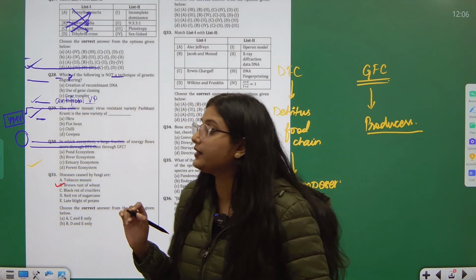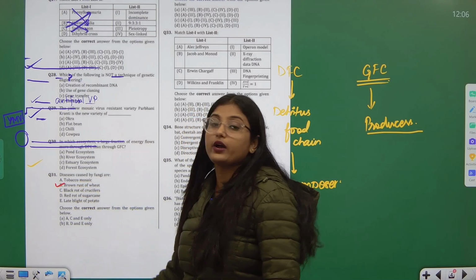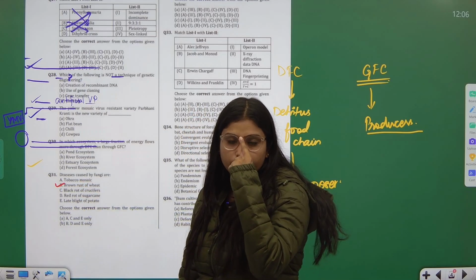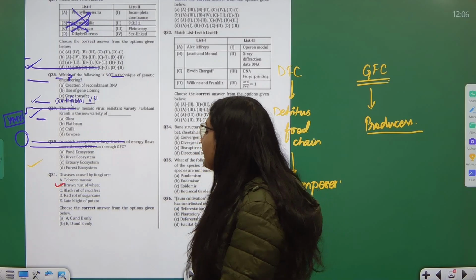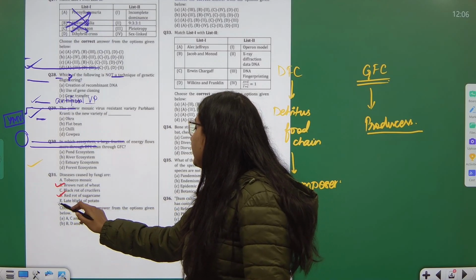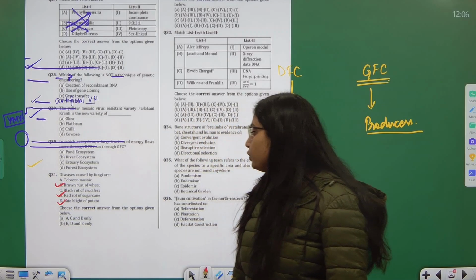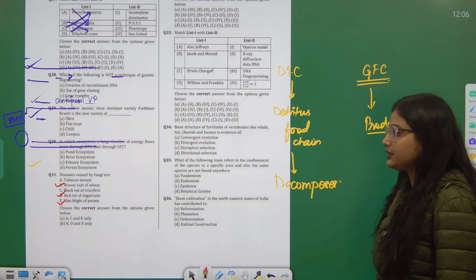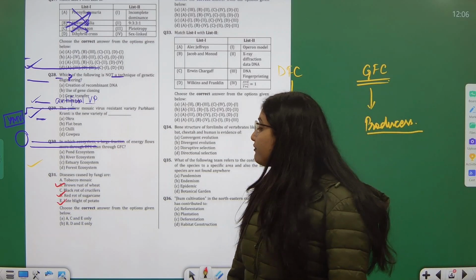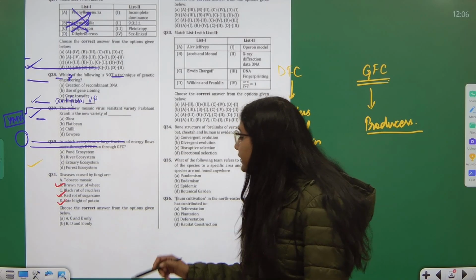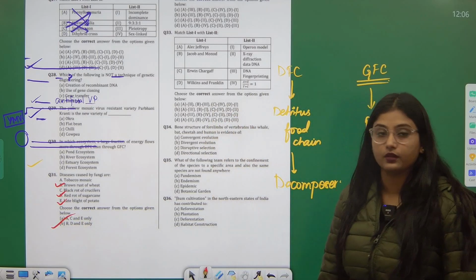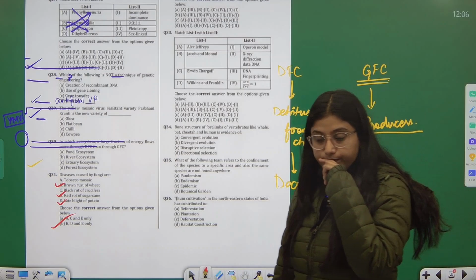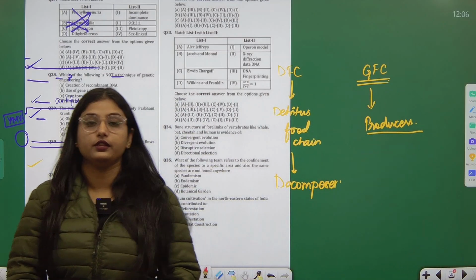In class 8, this disease has been mentioned in the book. Brown rust of wheat is caused by fungus. Apart from this, we have red rot of sugarcane and late blight of potato. Tobacco mosaic is caused by a virus, and I think black rot of crucifers is caused by bacteria. So the correct option is B, D and E, B part. Correct. This was regarding this question.